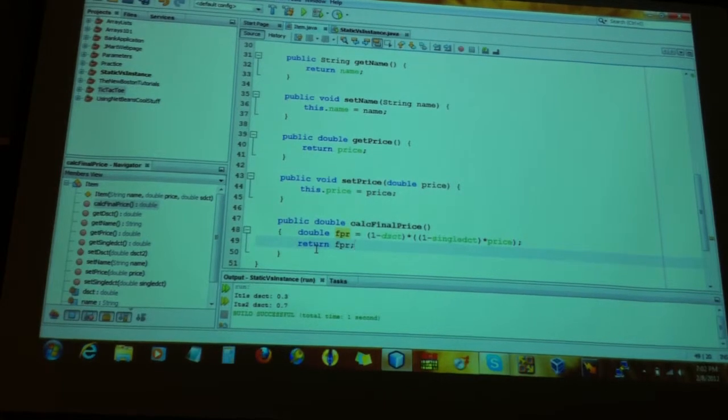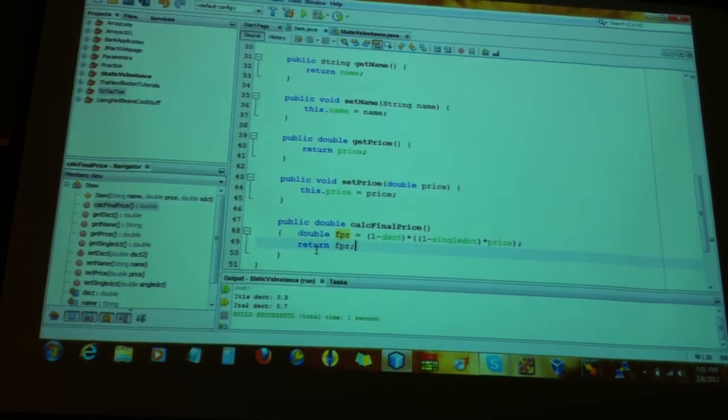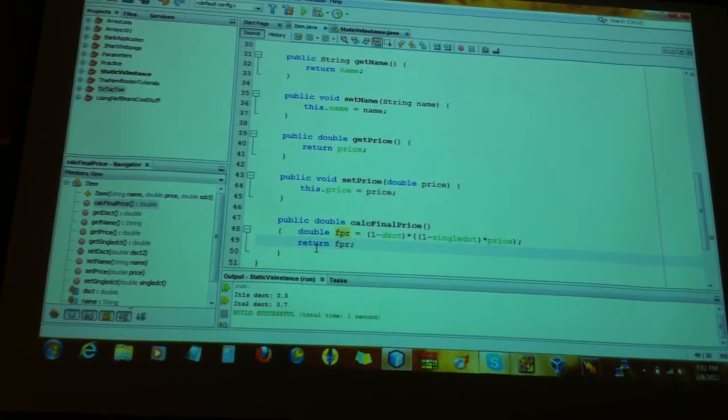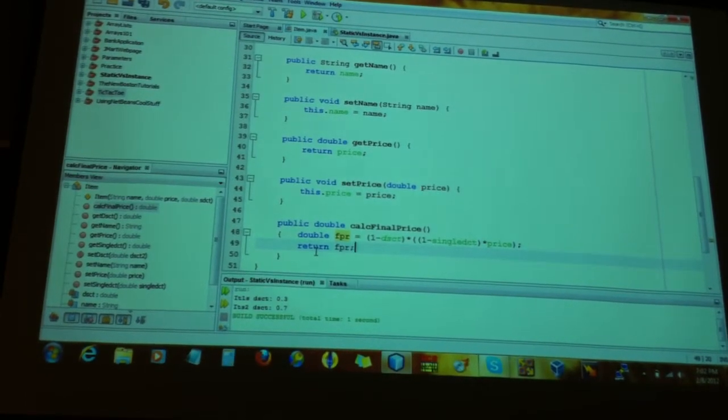If I tell you 20% discount, then 20% is 0.2, right? So how much do you pay? 1 minus that, 0.8. Now you understand why we say 1 minus? One is equivalent to 100%, right? We're doing everything in decimals already, so I'm just doing it like that. Is that clear with everybody?